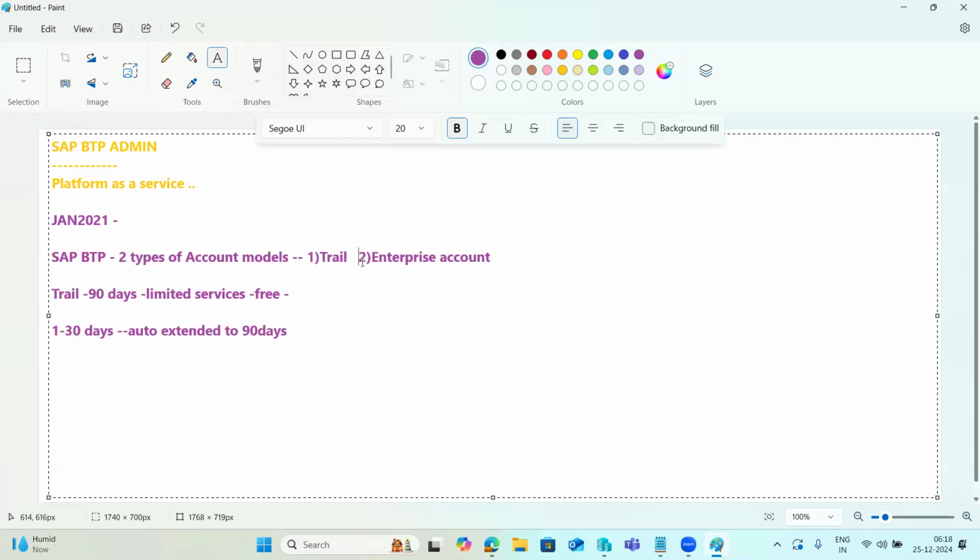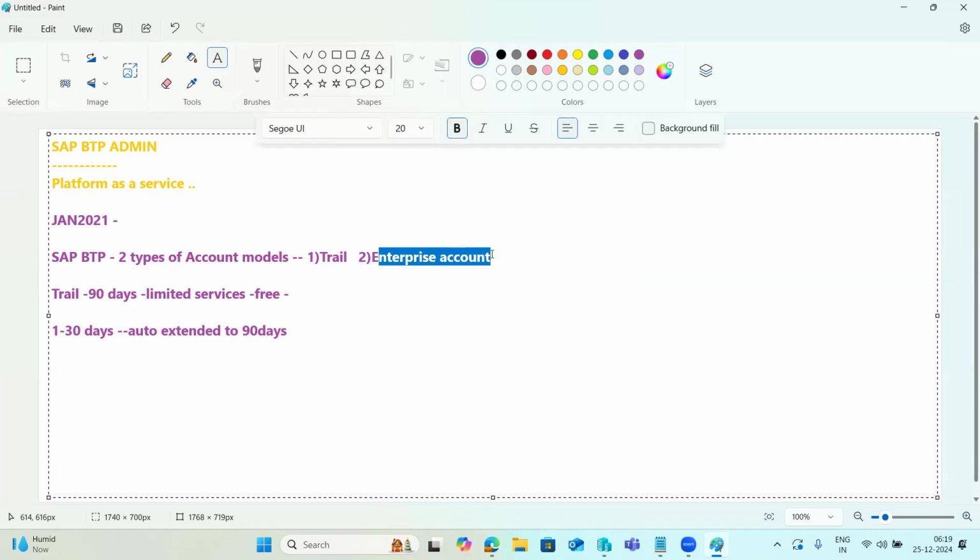So when it comes to the enterprise accounts, they are usually associated with the SAP customer and partner contracts. As per the contract, these enterprise accounts are the real accounts which we can use for the business.